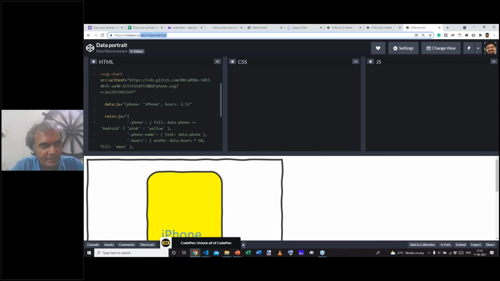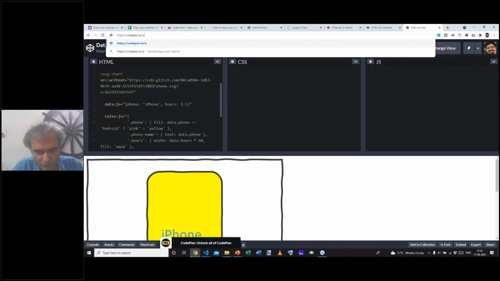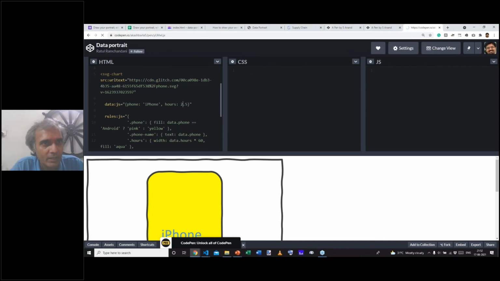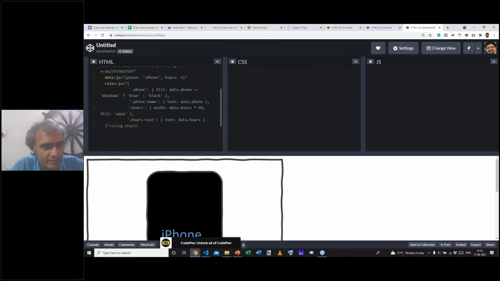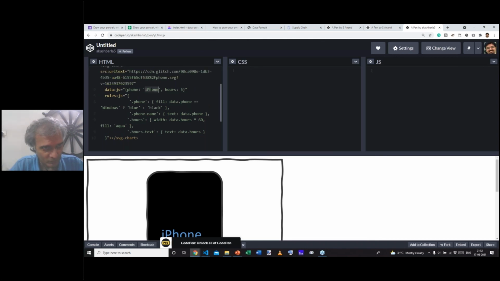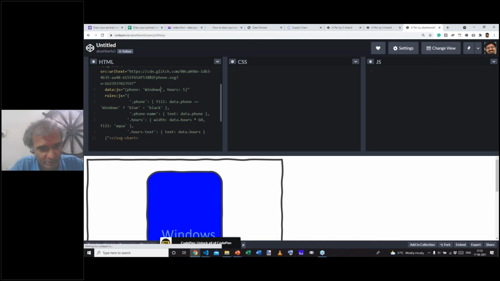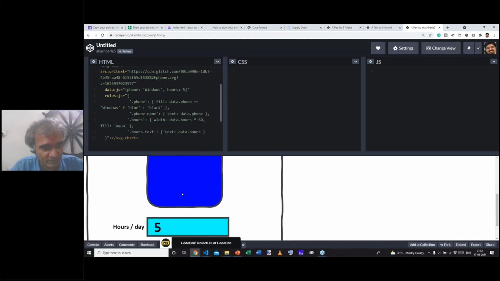Understood. Let me take Akash's pen. Akash, your ID is Akash Barla 5/pen/YLMWLJX. And let's see. So in your case, the rule you're saying is if the phone is Windows, then it's blue. Otherwise, it's in black. Cool. So if I change this to Windows, that should be in blue. Cool. That seems to be working just fine.